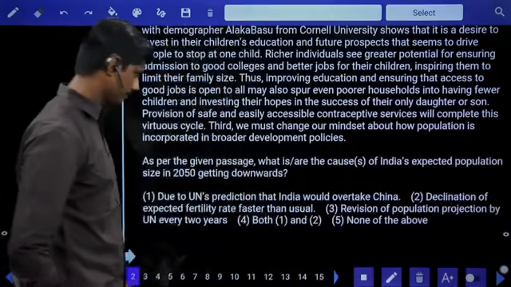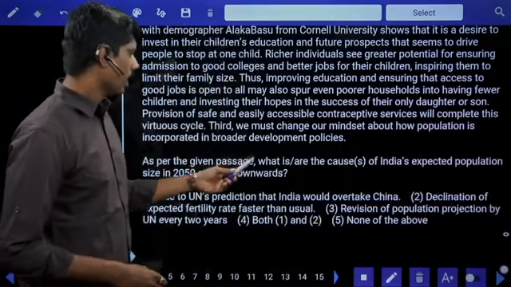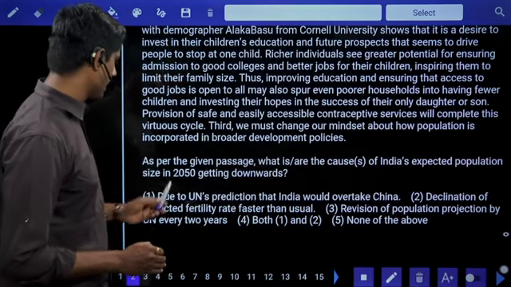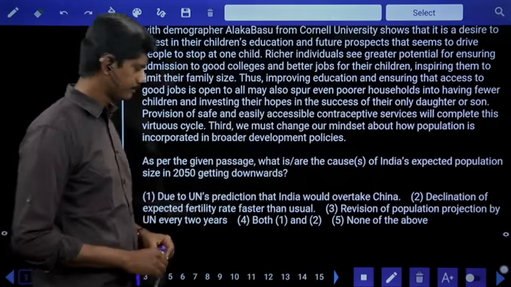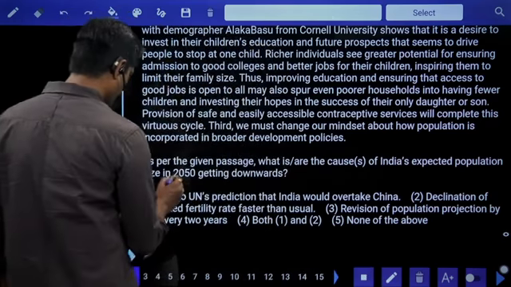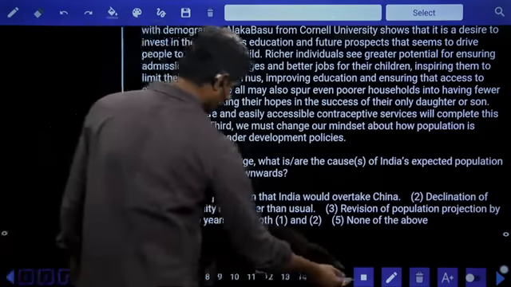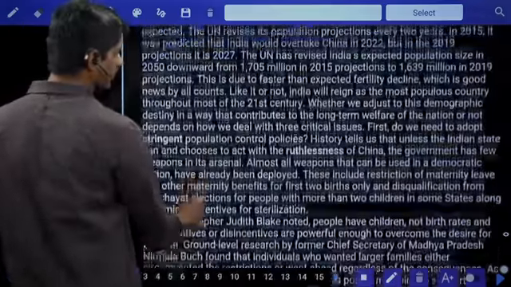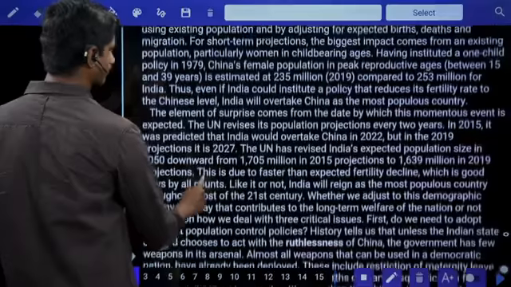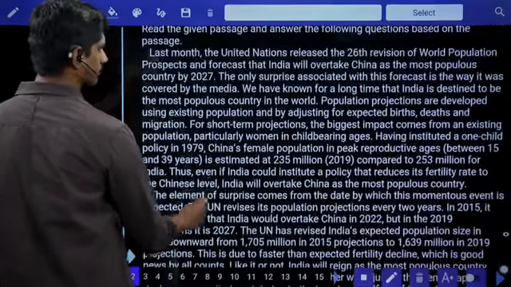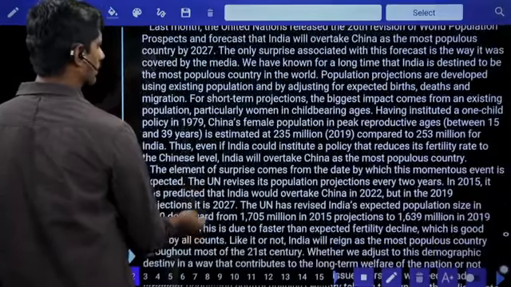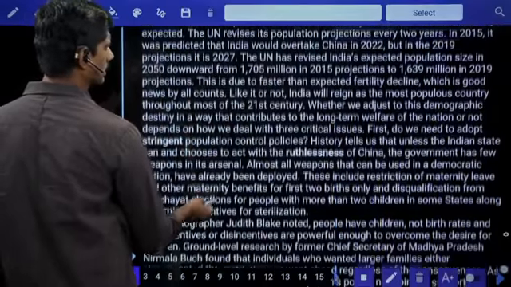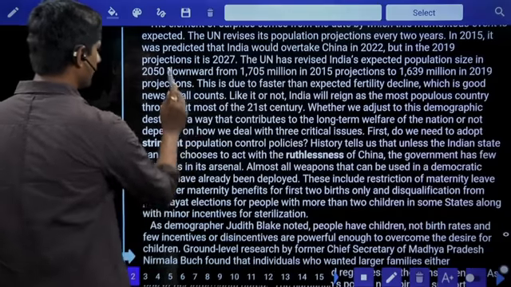Second question: what is or are the causes of India's expected population size in 2050 getting downwards? Now I need to search 2050 number in the passage. 2050, India's expected population. Here it is mentioned.